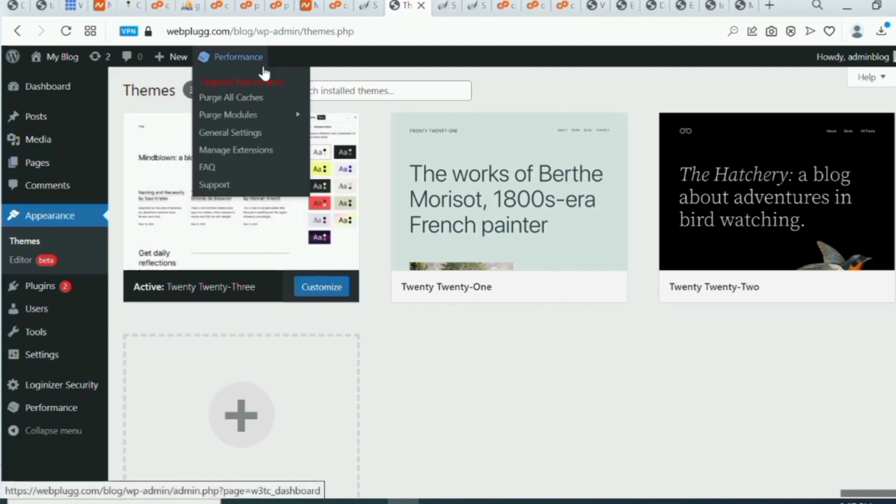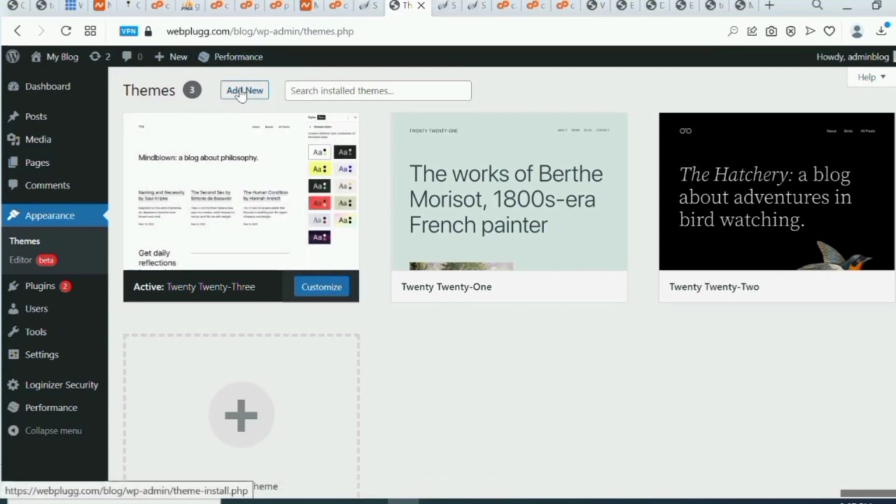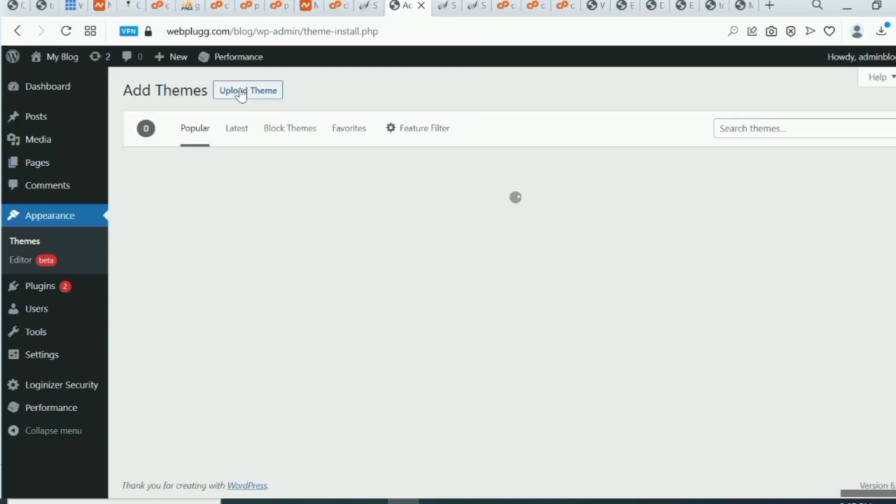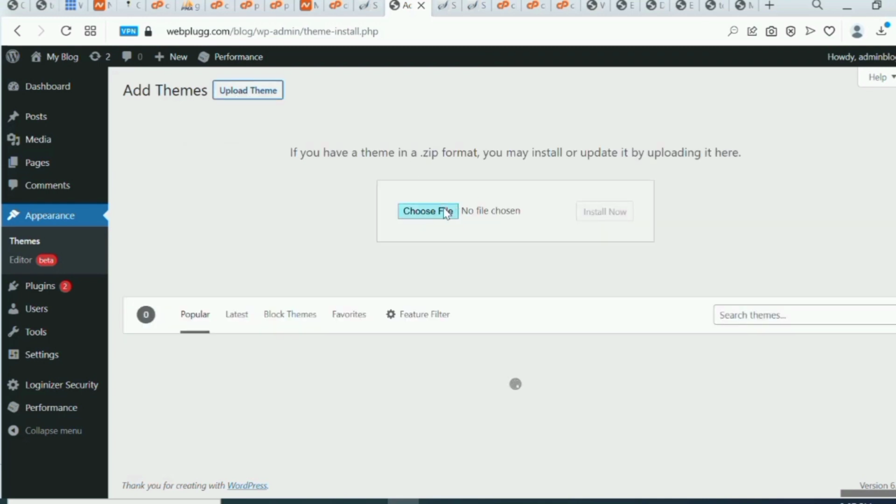So I want to add another theme, a new theme that will look exactly like the blog I showed you from the beginning of this video. So I don't have to click on add new plugin. I'll click on upload plugin and I'm going to choose file.